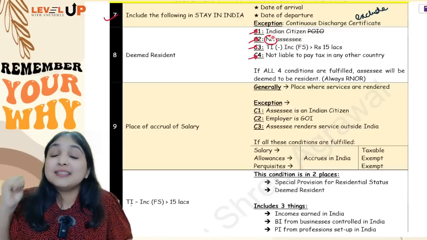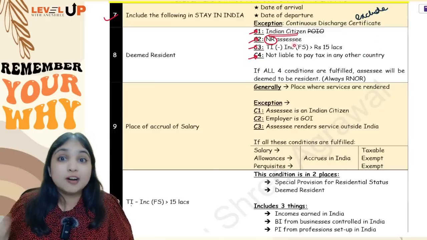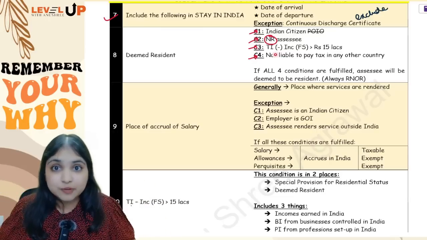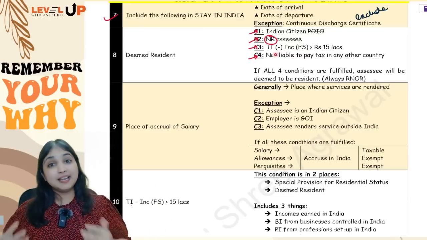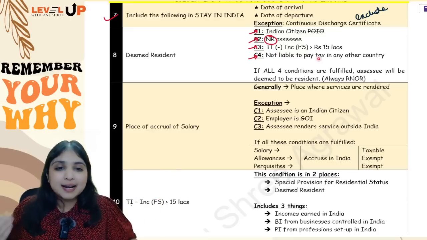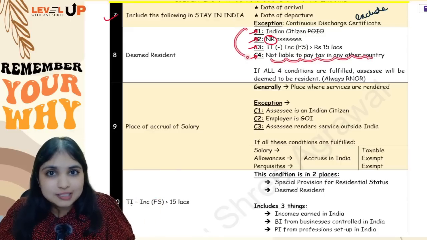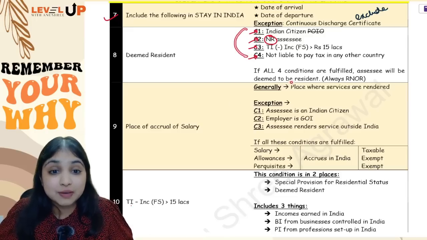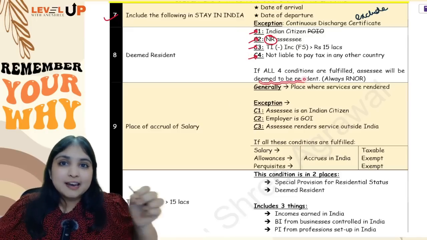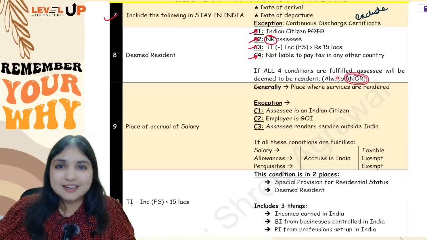So 4 conditions, guys. Assessee is an Indian citizen, assessee is a non-resident, total income minus income from foreign sources, that is income from Indian sources, is more than 15 lakhs, and lastly, assessee is not liable to pay tax in any other country. If all these 4 conditions are fulfilled, then assessee will be deemed to be a resident, and if he is deemed to be resident, he will be considered as RNOR.